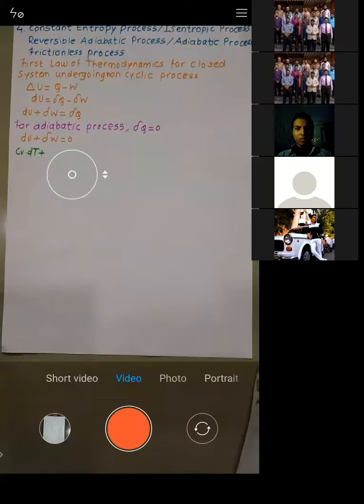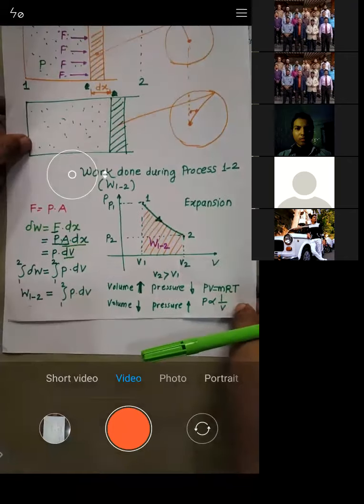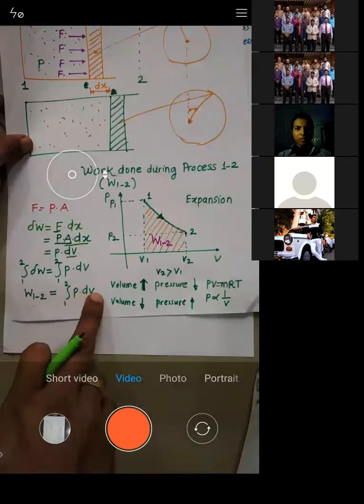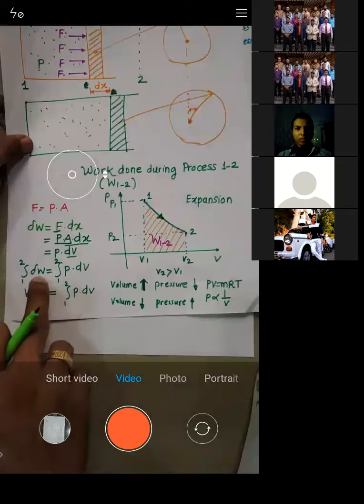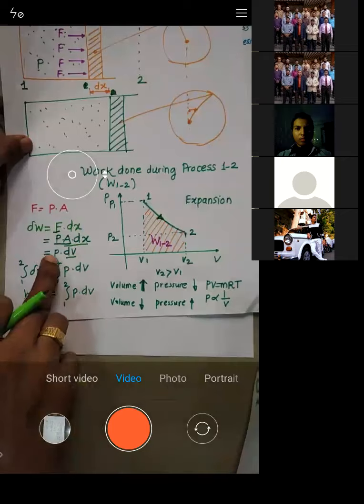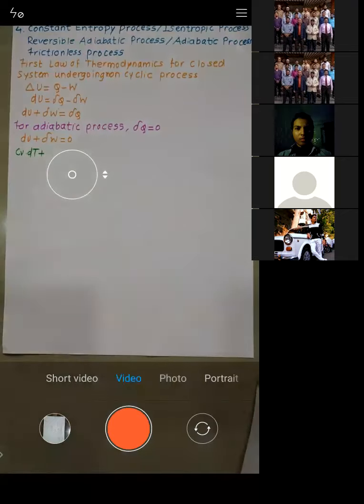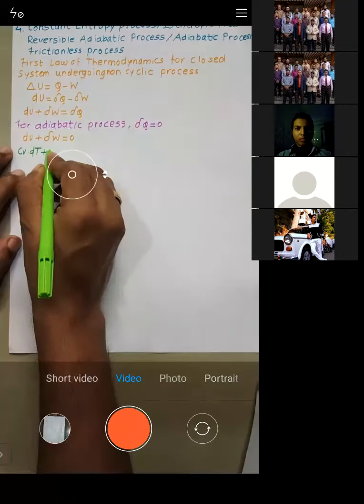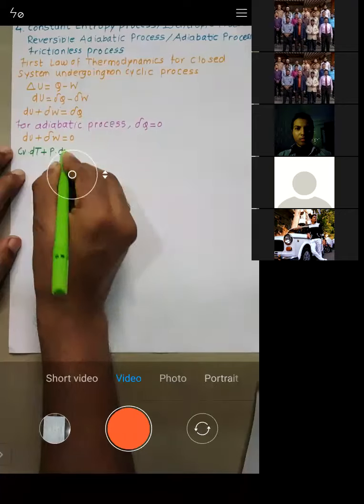Whether we have taken that derivation, I'll bring it up again. W is equal to integration of P dV. Then del W is P dV. When you integrate both sides, you get W. So del W is equal to P into dV. That is the thing I'll write down: del W is given by P into dV, is equal to 0.